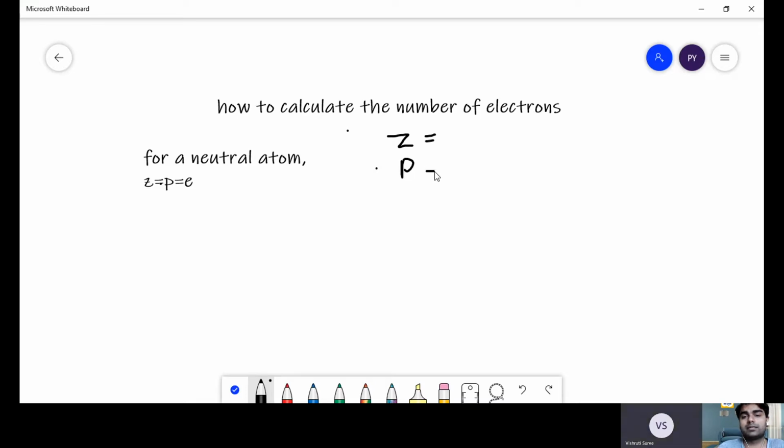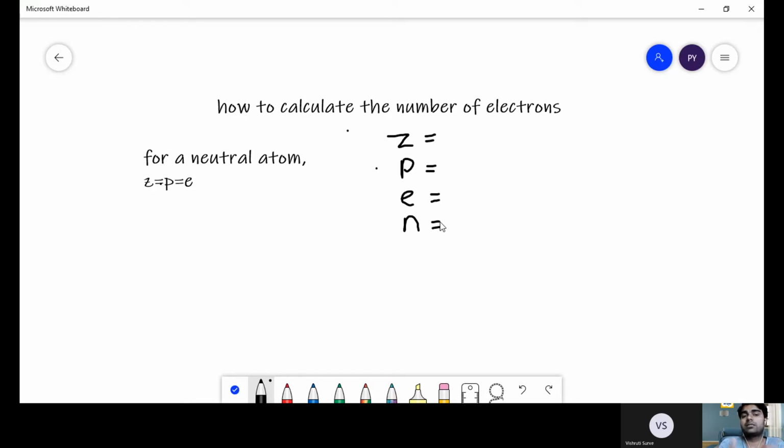P is the proton, E is the electron, Z is the atomic number. N is the neutron; small n represents the number of neutrons. So for a neutral atom, whenever the atom is neutral, that is, it has not acquired any charge on itself, neither has it transferred its electrons to some system, nor accepted electrons from any external system, in that case Z is equal to P is equal to E.